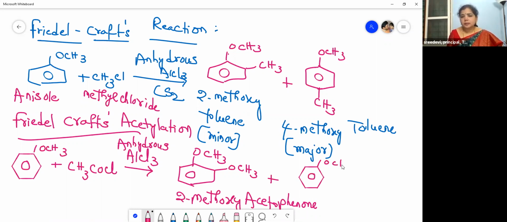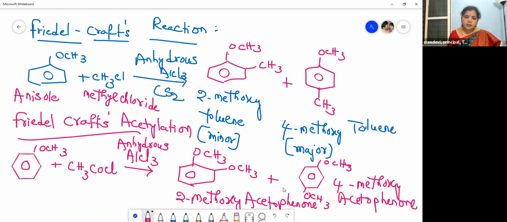I hope you're all comfortable. Why I'm repeating this is because you may feel that organic chemistry is tough, but it's very easy. Simply, we are replacing the atoms here and there, nothing lengthy to write. What is the name of this? This is 4-methoxyacetophenone. Which is the major and which is the minor one? This is the major one, and this is the minor one.